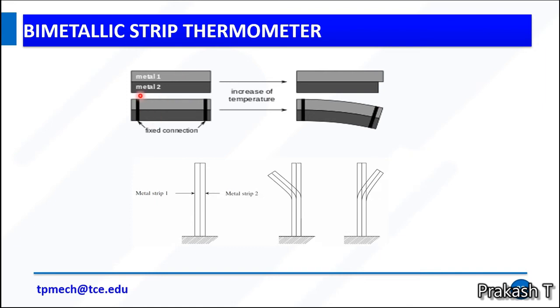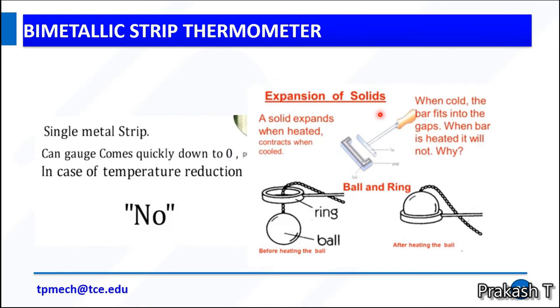So this is a pictorial representation of the bimetallic strip thermometer. Here we have two metals. From the above figure, we connected both the metallic strips as a fixed connection. Two ends are connected. Here it's a cantilever beam. If you increase the temperature, the deflection will come like this.